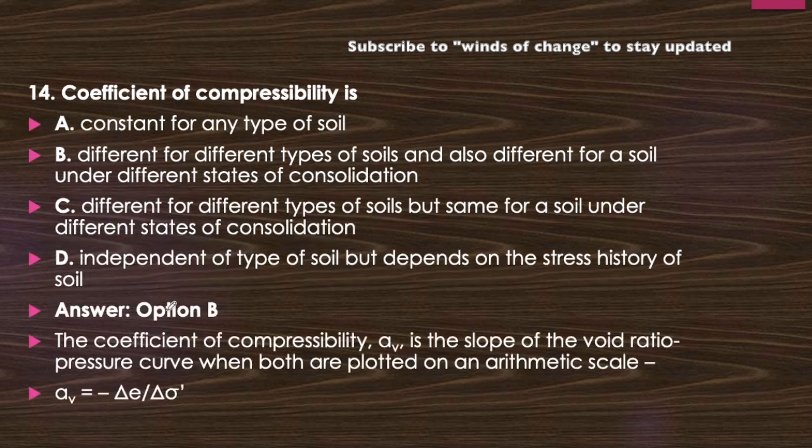Okay, so the answer is option B, that is, coefficient of compressibility is different for different types of soil, which is the correct statement, because the soil properties are different, so their compressibility will be different, their gradation will be different, and also different for a soil under different states of consolidation. Got it? Consolidation means the release of the pore water pressure from inside the soil.